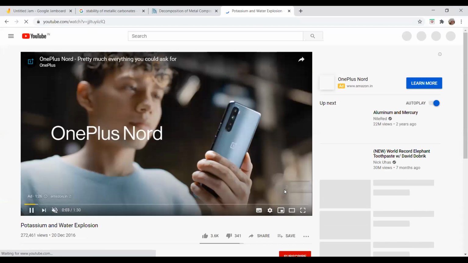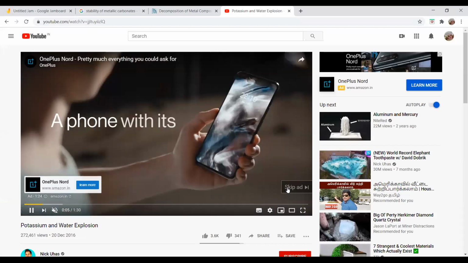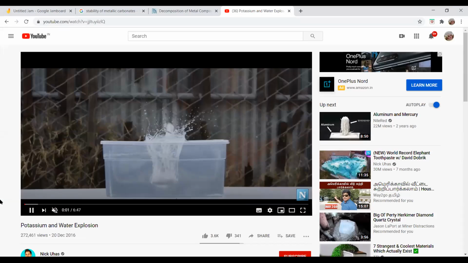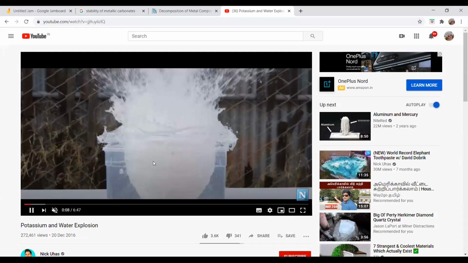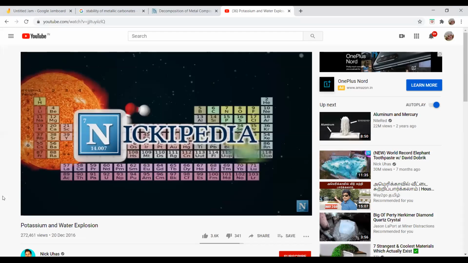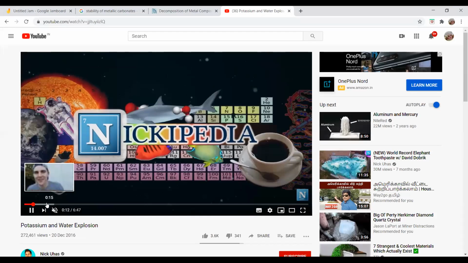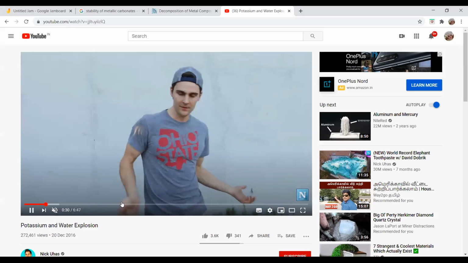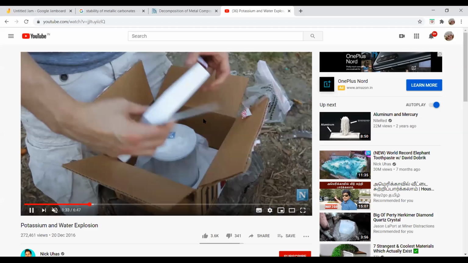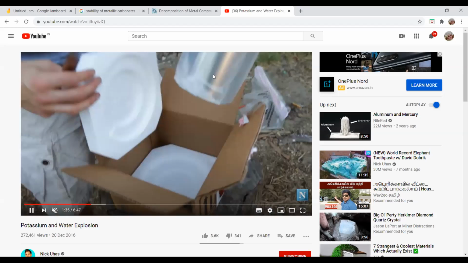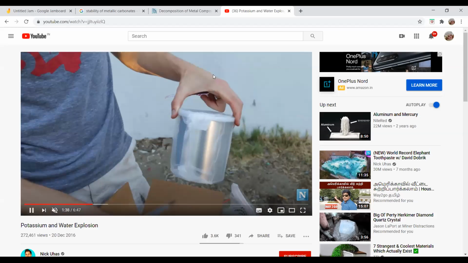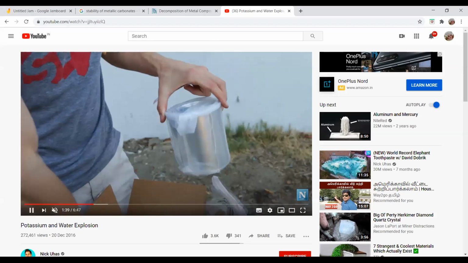Sorry, I'm unable to skip that. Did you see how it is reacting from the bottom? See, always potassium and sodium are stored in kerosene because they react fast with water.